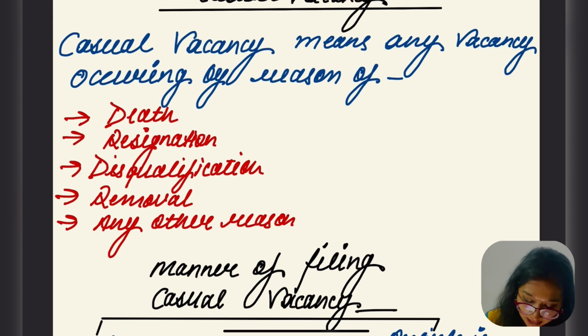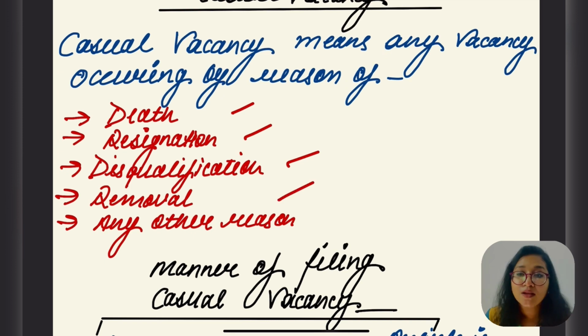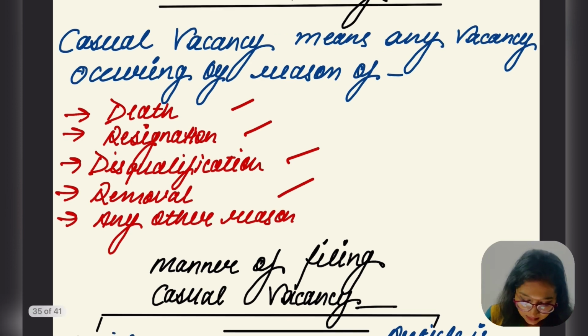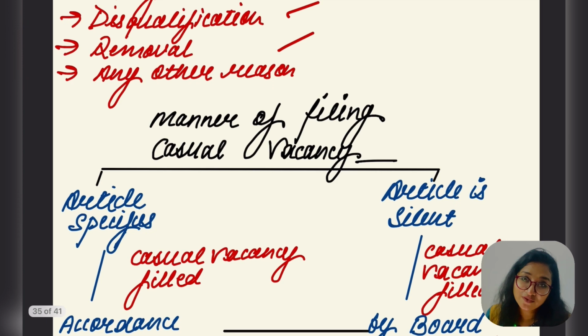Actually, it's a vacancy which occurs by reason of death, resignation, disqualification, removal, which is not in our hands. Okay, death is not in somebody's hand. Due to some uncertainty, a vacancy arises. In that case, that is known as casual vacancy. So tell me, who is going to fill that vacancy? Vacancy is to be filled in case of casual vacancy. Let's see the manner of filling of casual vacancy.